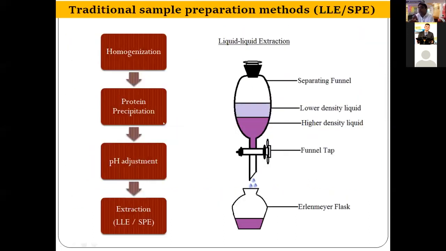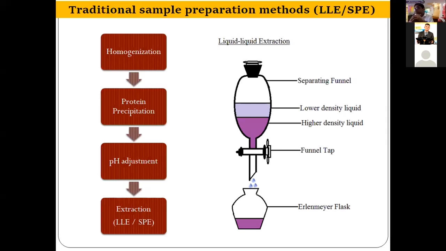In this slide I am discussing the traditional sample preparation technique we use in our laboratory, and most FSLs use it, that is liquid extraction. For example, when we are extracting any poison from a tissue material or any biological material, we have to homogenize the samples to have a homogeneous distribution of the analyte throughout the matrix. After that, since the compounds get trapped and make bonds with the endogenous proteins of the samples, we also have to precipitate the proteins to free the drug or poison from the protein.